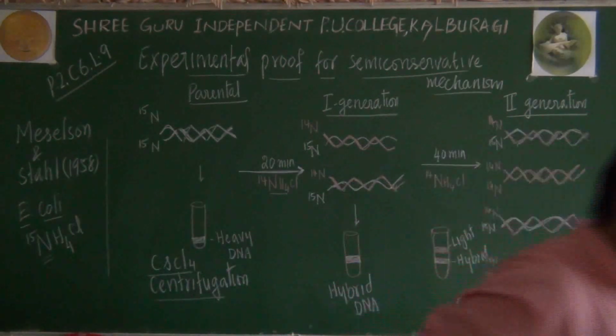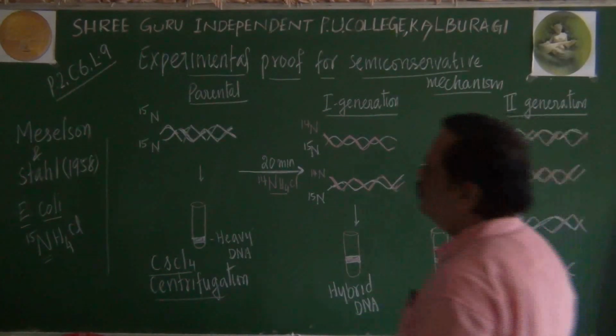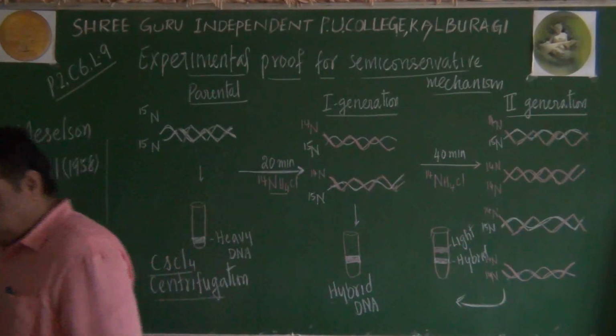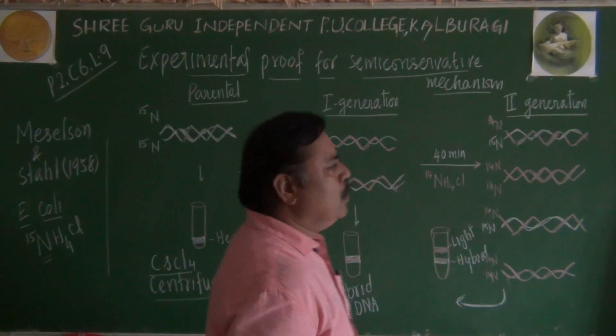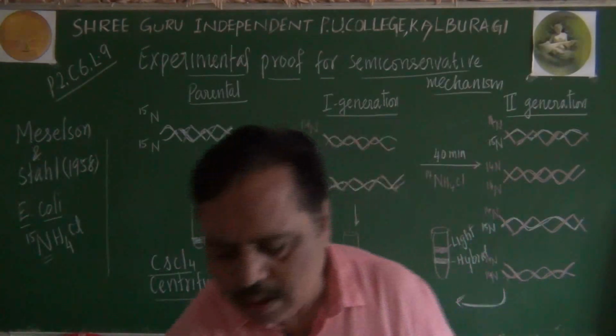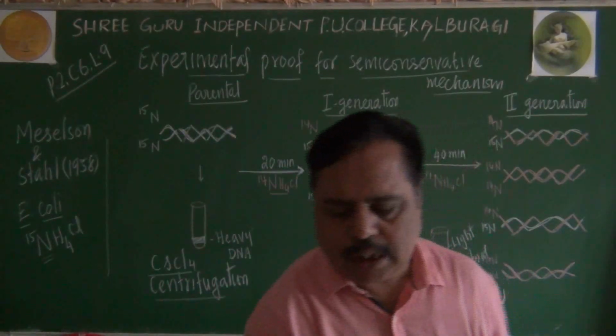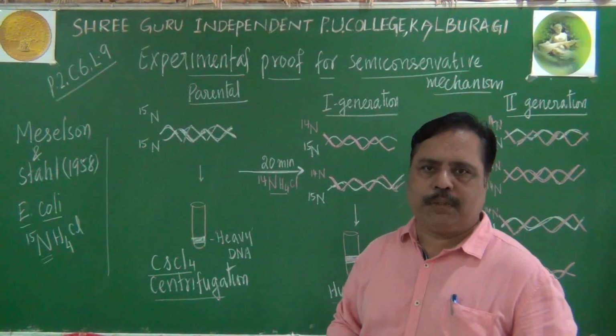We will continue. There can be other types of questions also based on this experiment, Meselson and Stahl experiment.